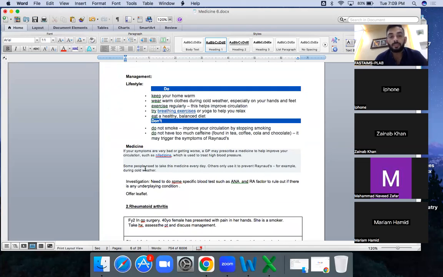And tell about the medication. Okay, you can prescribe the medication and send the patient home, but tell them there will be a follow-up visit, and in case you find any difficulty and it's not working, I can prescribe you the medication, which is nifedipine. The only calcium channel blocker here is nifedipine, not any other. It can improve the symptoms.